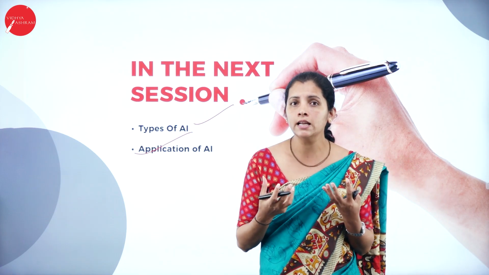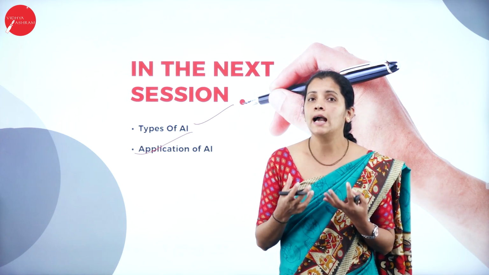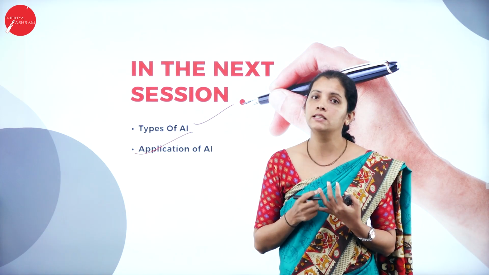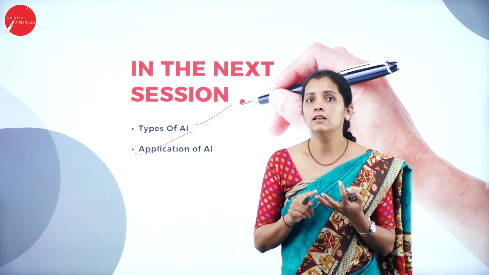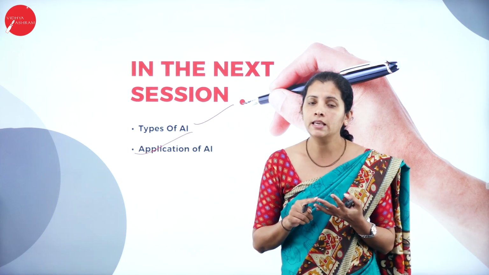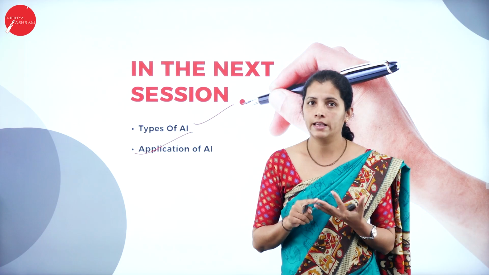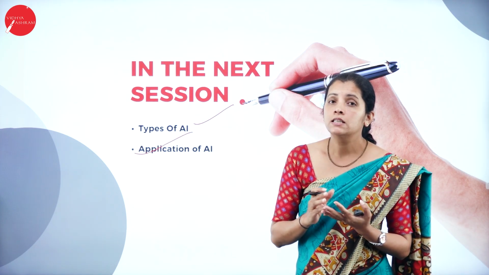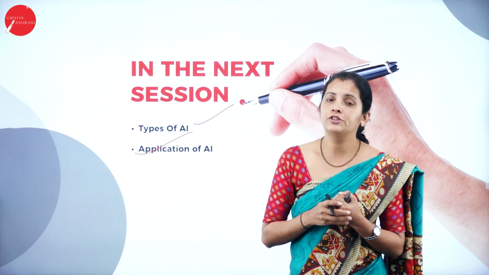So dear students, in today's session, I started with the components of artificial intelligence. That is nothing but reasoning, learning, decision making, perception, etc. And I also discussed the stages of artificial intelligence.